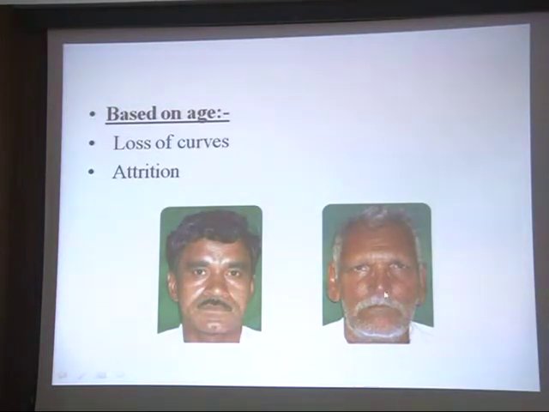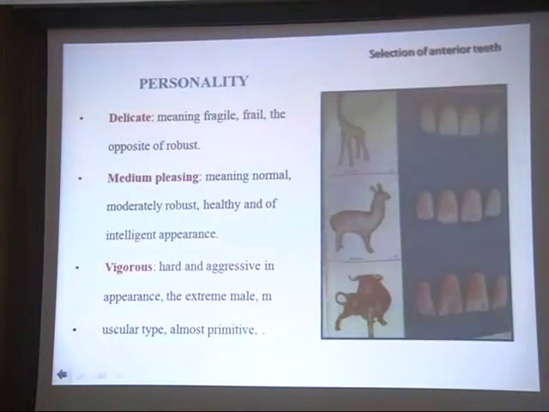As the muscle tonicity has been lost, this old age patient gives an expression, you can say, the face looks expressionless because the muscles become flaccid. These are the features which go along with the age. Then the attrition of the teeth, which is not visible over here, has to be provided. Then the personality. There are basically three types of personality. All of us can fit into any category of it.